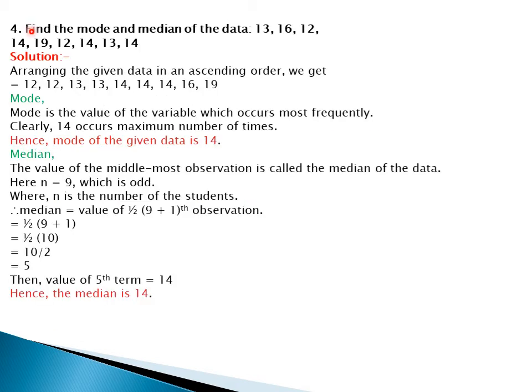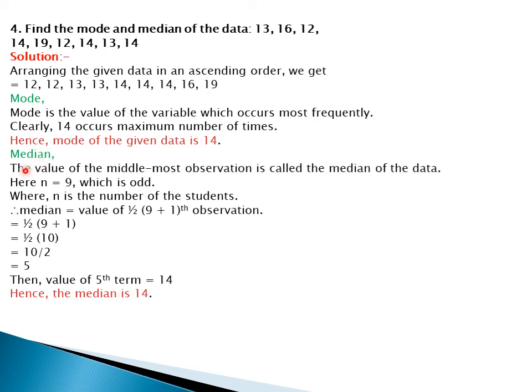Question number 4. Find the mode and median of the data: 13, 16, 12, 14, 19, 12, 14, 13 and 12. Solution. Arranging the data in ascending order, we obtain these numbers. Mode. What is mode? According to the definition, mode is the value of the variable which occurs most frequently. Clearly, the number 14 occurs the maximum number of times. So hence the mode of the given data is 14.